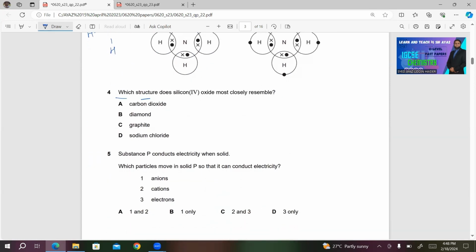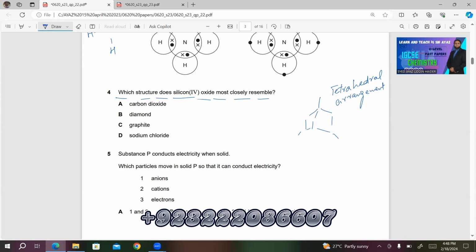Number 4, which structure does silicon(IV) oxide most closely resemble? Silicon oxide has this structure. This is the structure of silicon oxide. I'm drawing a small part of it. This is known as tetrahedral arrangement. So one of the choices must have tetrahedral arrangement if it is resembling silicon(IV) oxide.